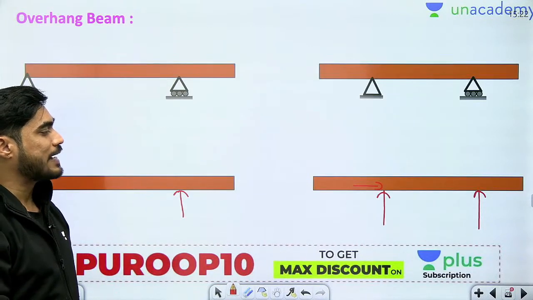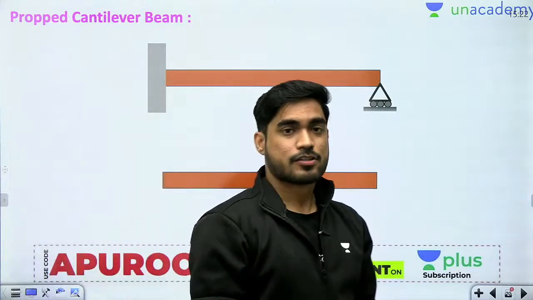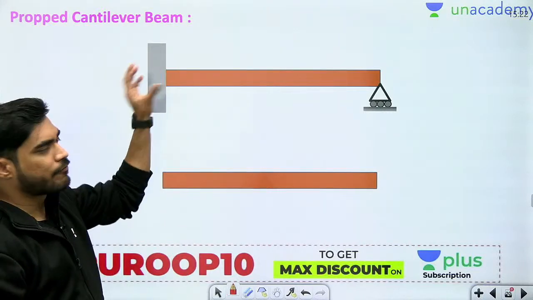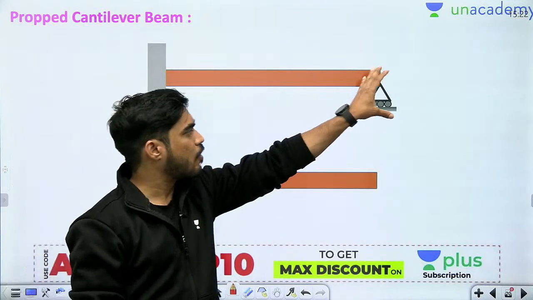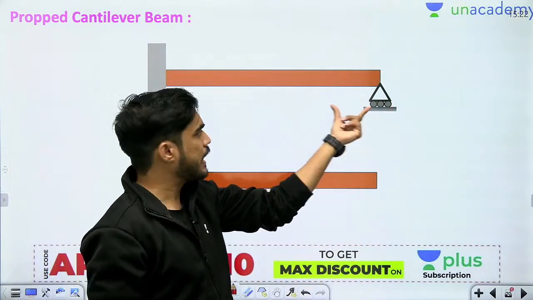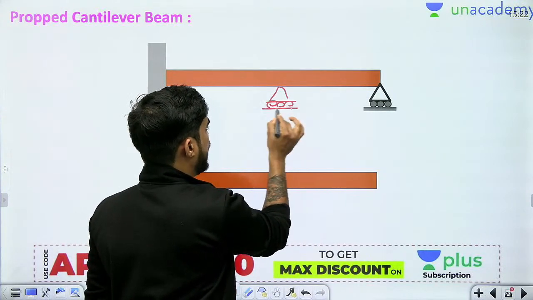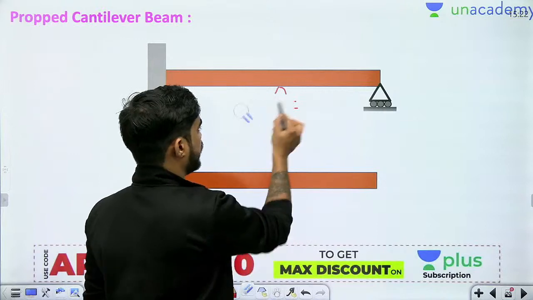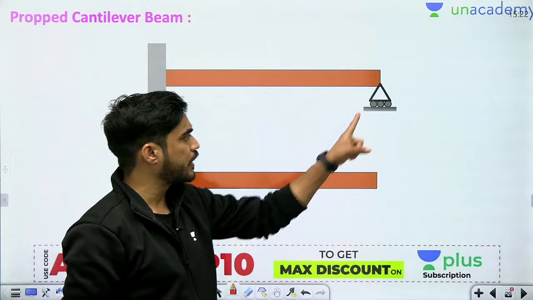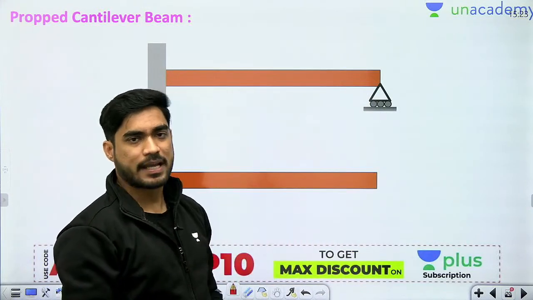Now let's move on to statically indeterminate beam, which is propped cantilever beam. So in case of propped cantilever beam, we have one end fixed and on the other end there is a roller. This roller can be at the middle also. यहाँ roller ऐसा भी लग सकता है. So one end is fixed and there is a roller either at the end or somewhere between the ends. Okay, here I am putting the roller at the end, but it can be here also. That will also be a propped cantilever beam.